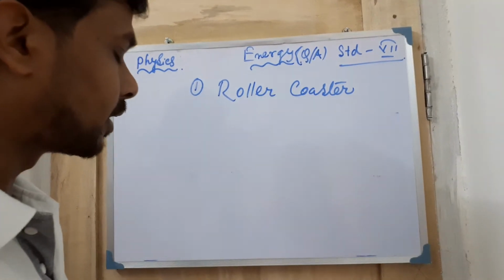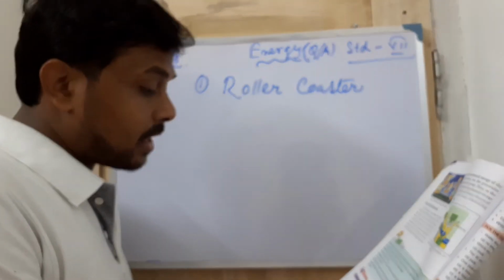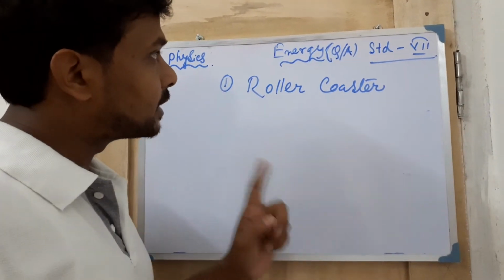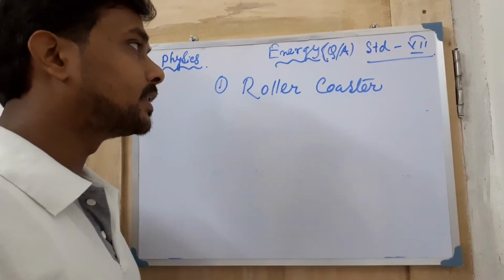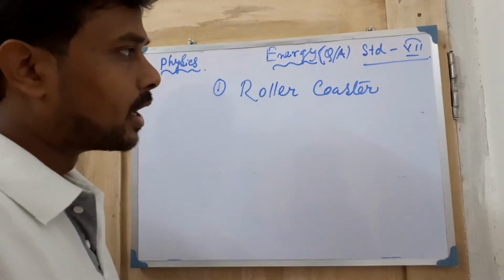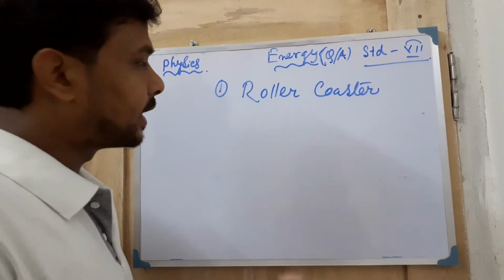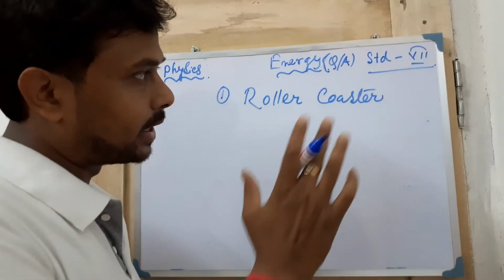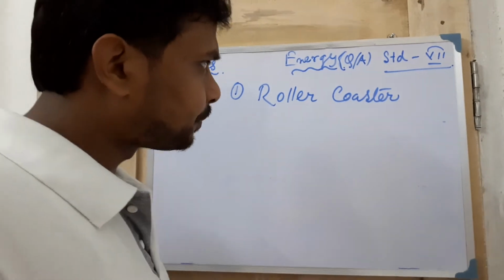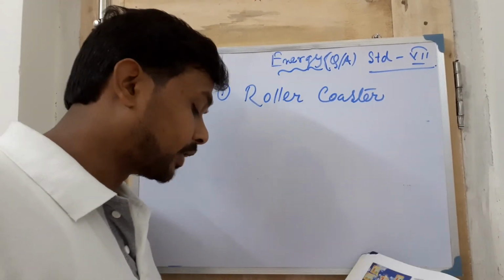In a solar cell, light energy is converted to electrical energy. Heat energy to electrical energy, you can tell that sunlight is coming, so heat energy is there, and that will be converted to electrical energy also.